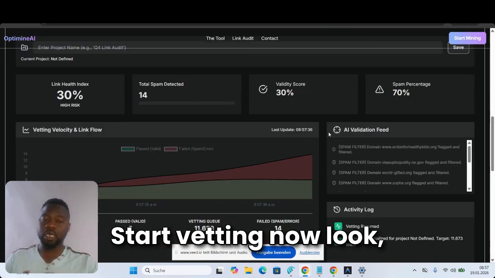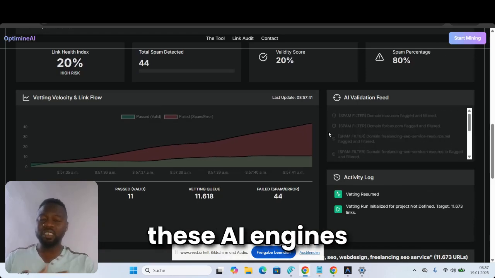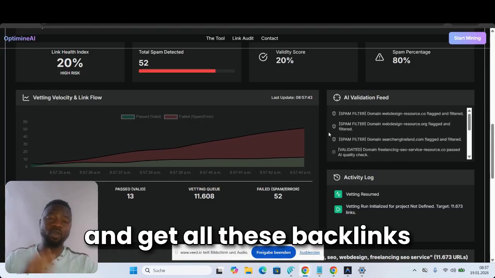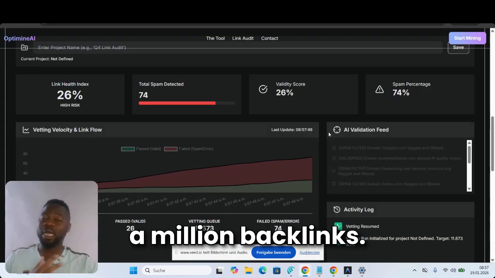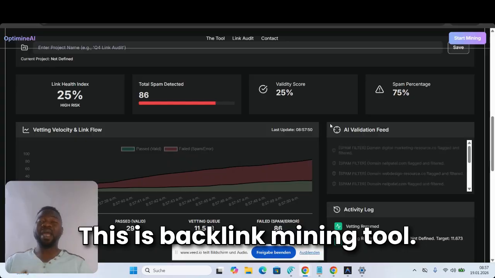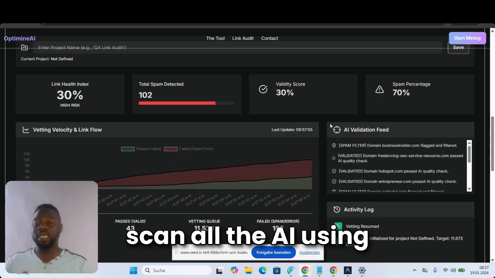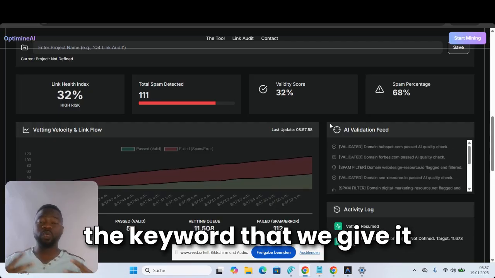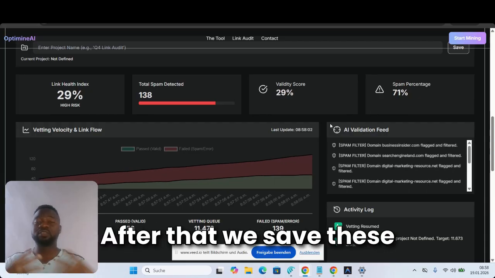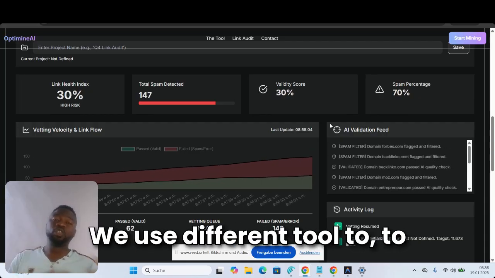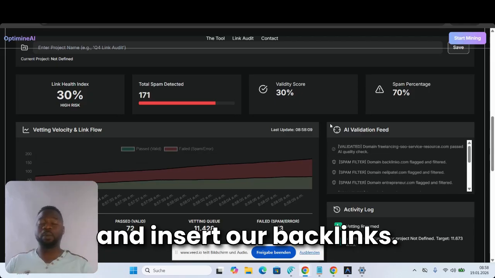Start vetting. Now look, our system is working. It's going to visit all these AI engines and get all these backlinks for us to download, thousands, up to 1 million backlinks. This is a backlink mining tool. It goes on the internet, scans all the AI using the keyword that we give it, and downloads thousands of backlinks for us. After that, we save these backlinks on our computer.